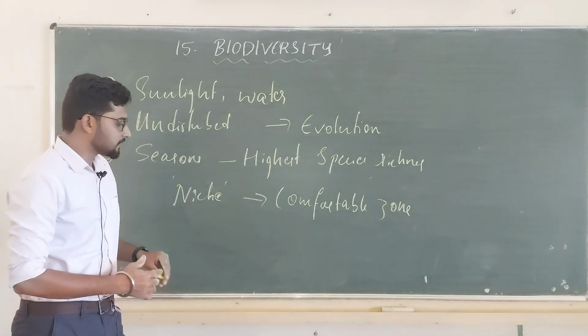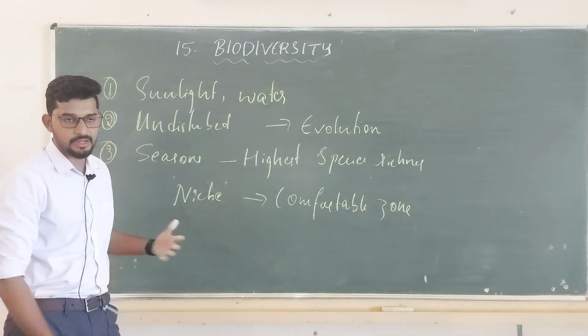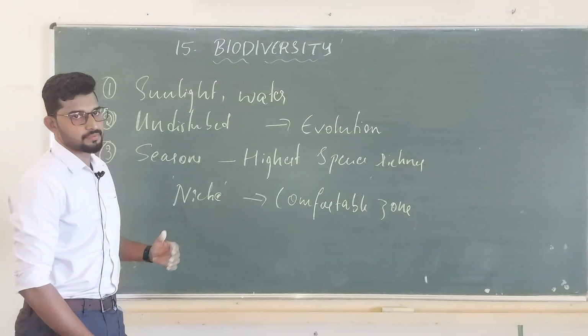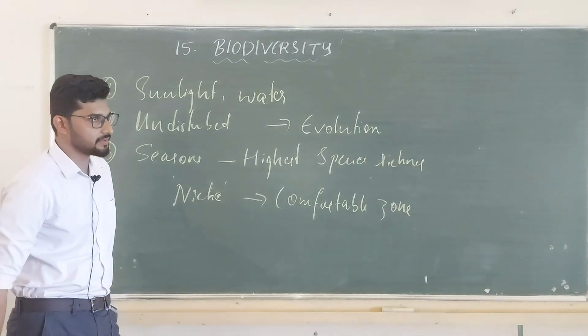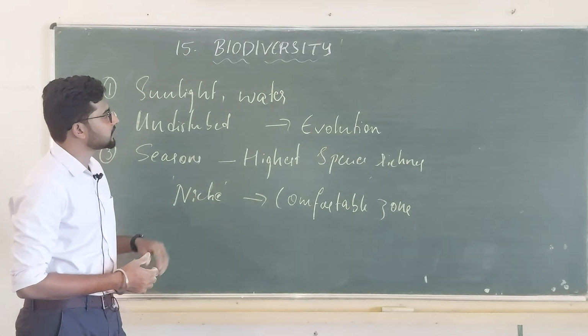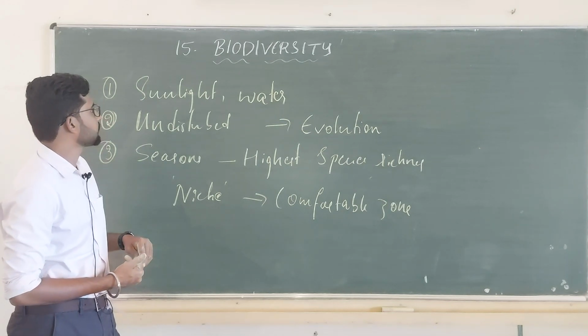So this area which holds your Amazon rainforest, the tropical area, holds the highest amount of species richness. This is the reason why this area has the highest amount of species richness.